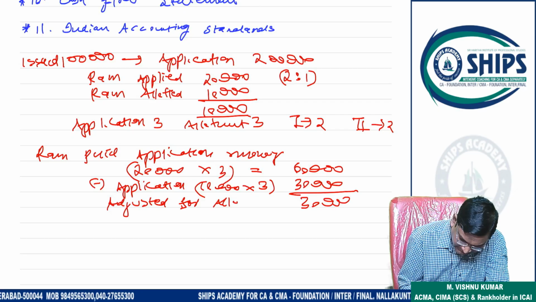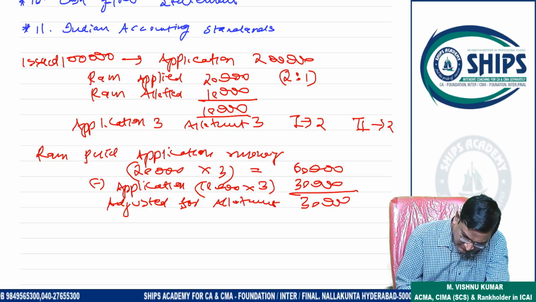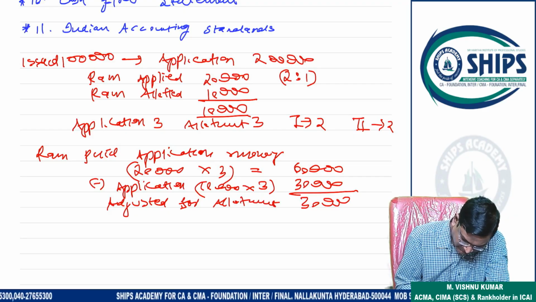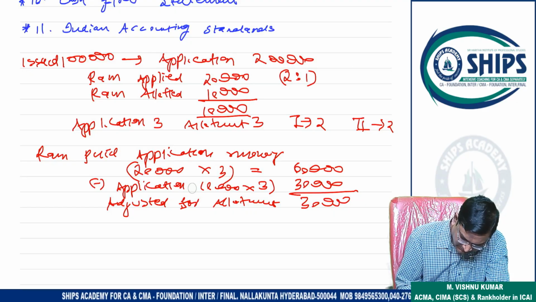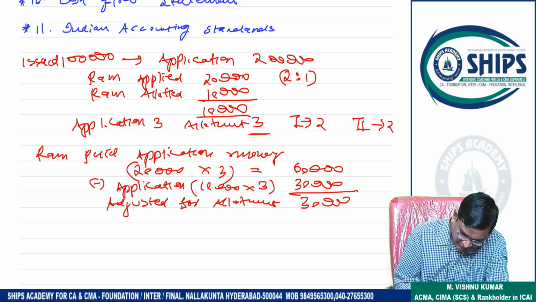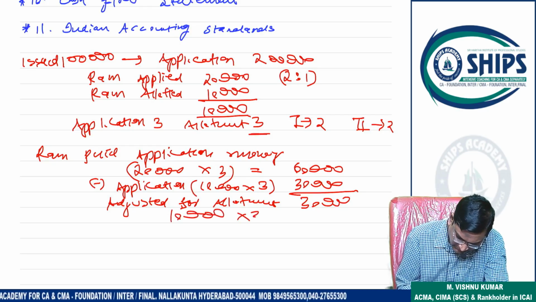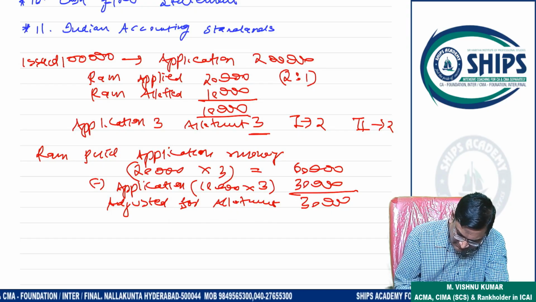Okay, so on allotment how much does he have to pay? 10,000 into 3. Clear? Because Ram is getting 10,000 shares. So on allotment he has to pay 3 rupees each, 10,000 into 3. And how much extra amount is available with the company? 30,000. So this will be adjusted against allotment.